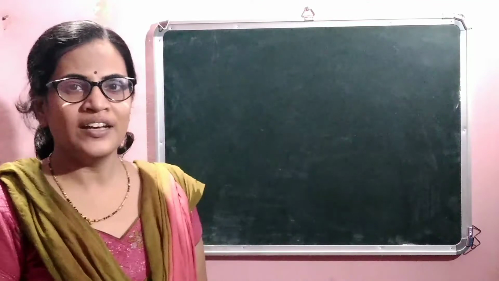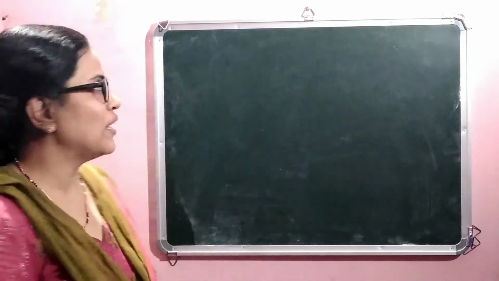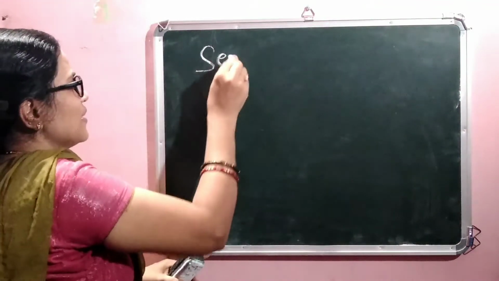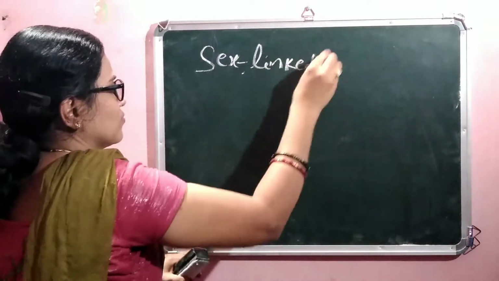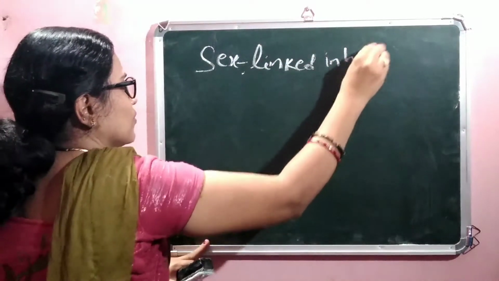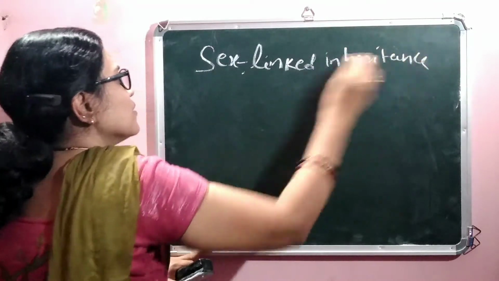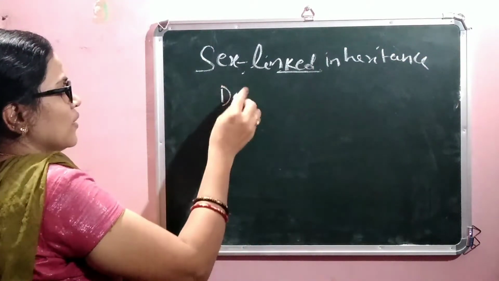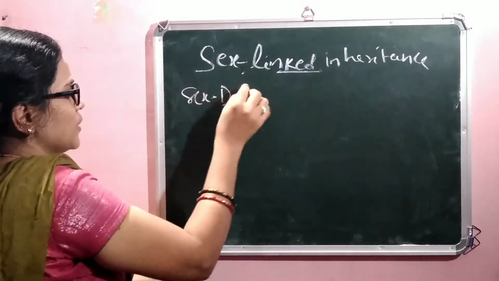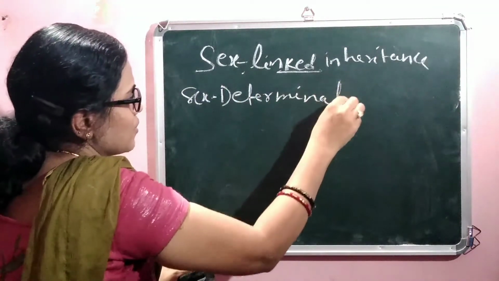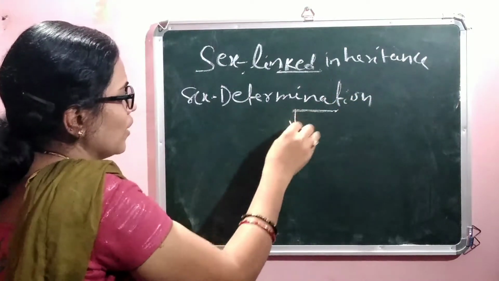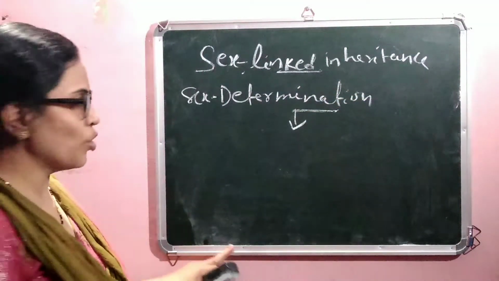Today we study a zoology topic known as sex-linked inheritance. In the previous class, we discussed sex determination. In sex determination class, we learned that there are two sets of chromosomes.